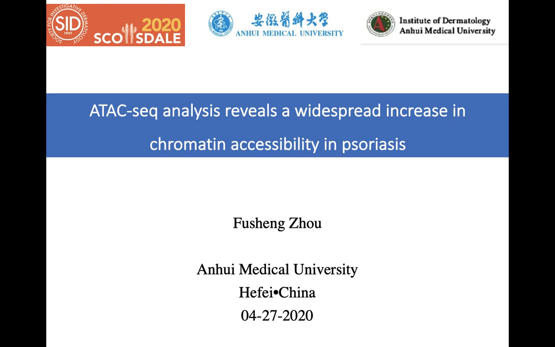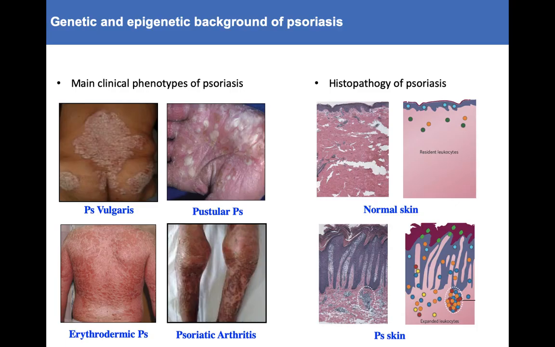Today I'm going to talk about how ATAC-seq analysis revealed a widespread increase in chromatin accessibility in psoriasis. Psoriasis is a common chronic inflammatory skin disease that is characterized by thickened, scaly, and plaque lesions. There are four types listed here. Today, we mainly talk about psoriasis vulgaris.